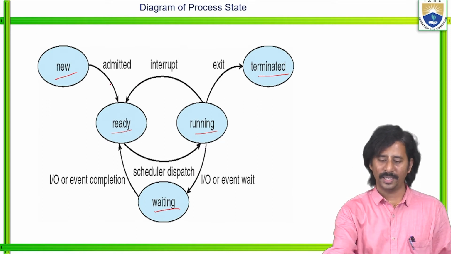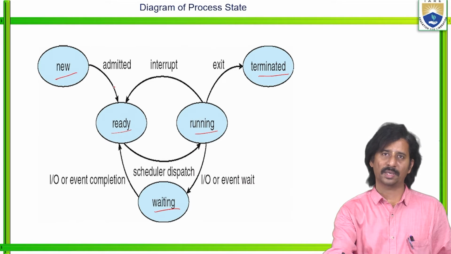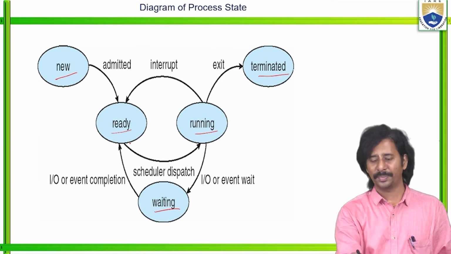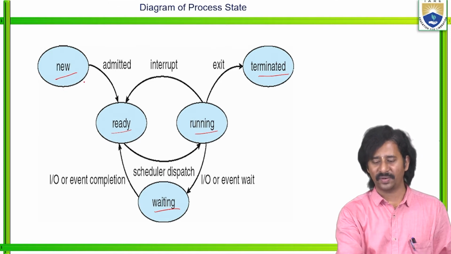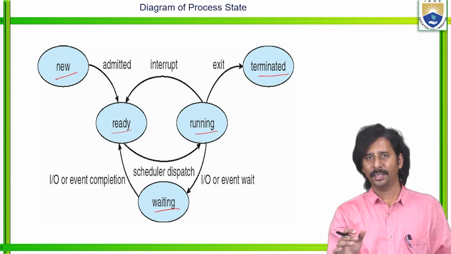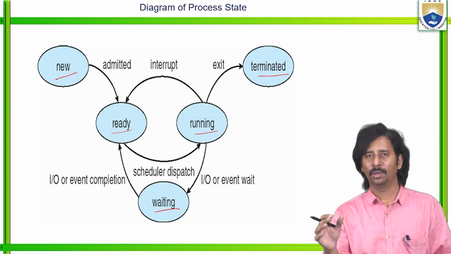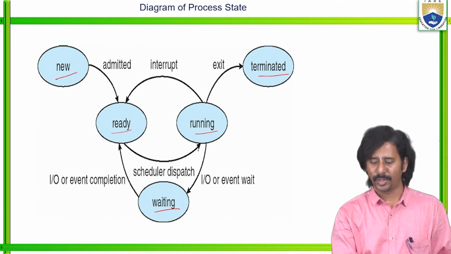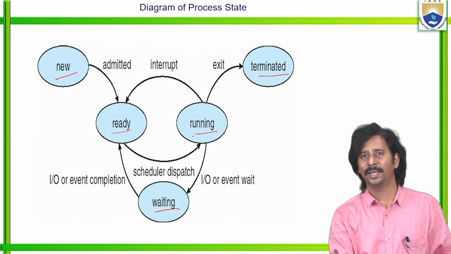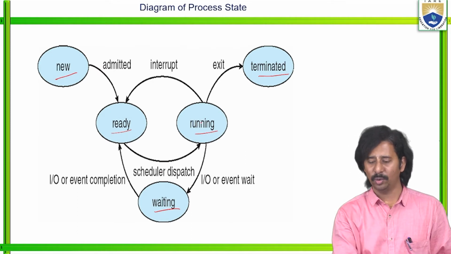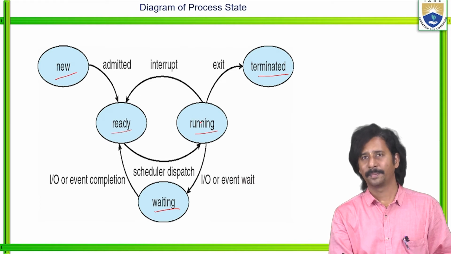Then if anything happens to that particular process, like it starts the execution, it enters into the ready state. So that means the same process changes its state from new to ready, right? Then it's time for that particular process to execute. That is what we call a scheduler dispatch. So automatically it changes its state from ready to running, right?